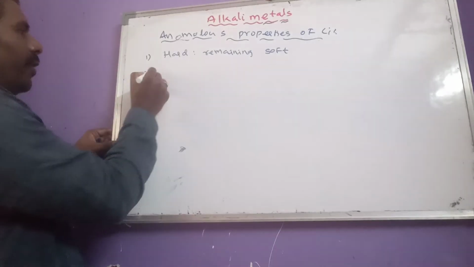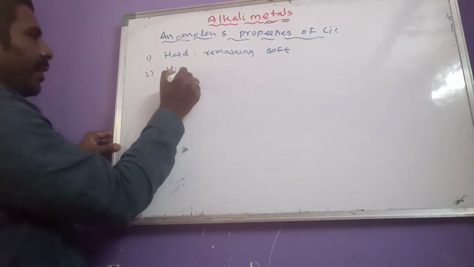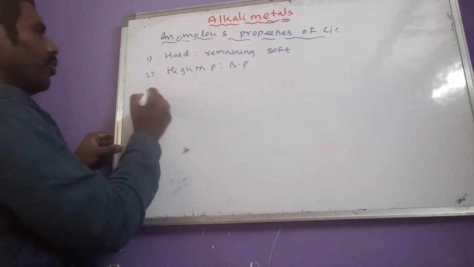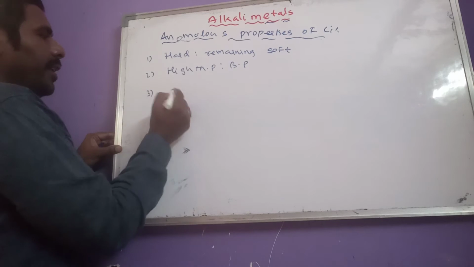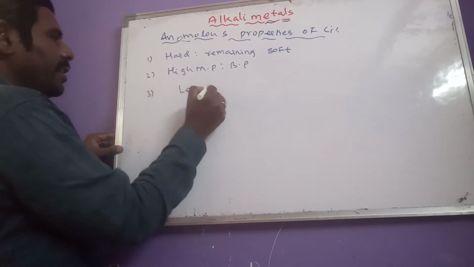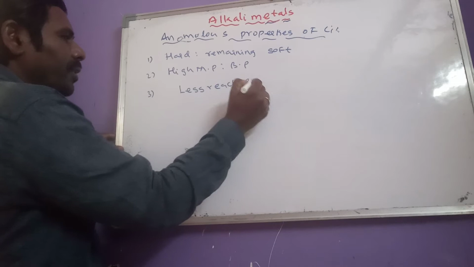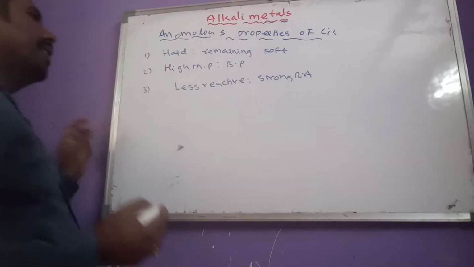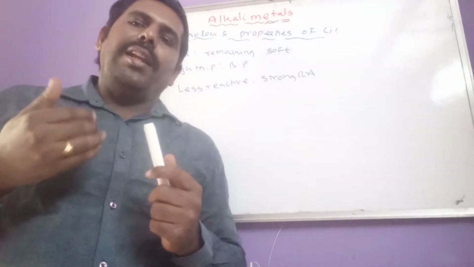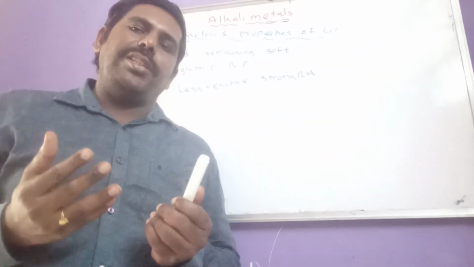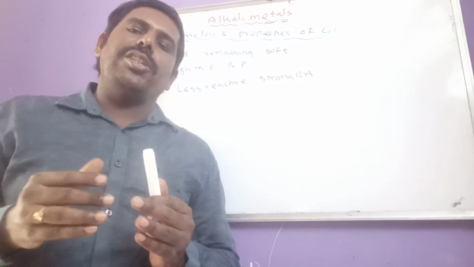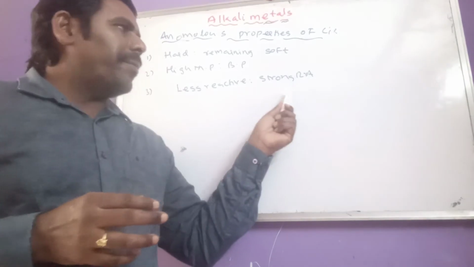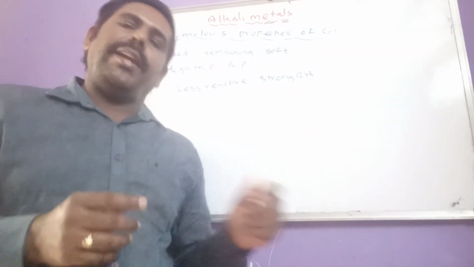The second one, lithium has high melting point and boiling point values, and lithium is less reactive, even though it acts as a strong reducing agent, due to its more negative electrode potential.